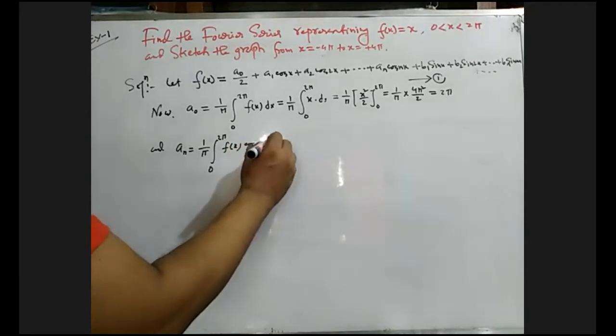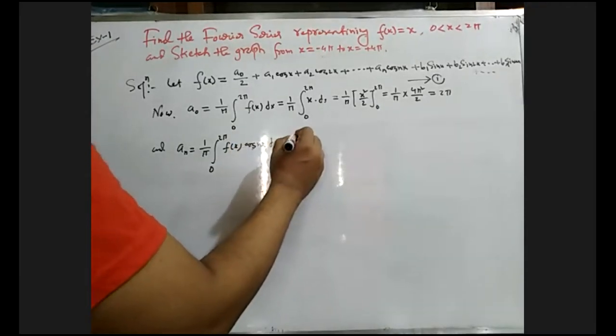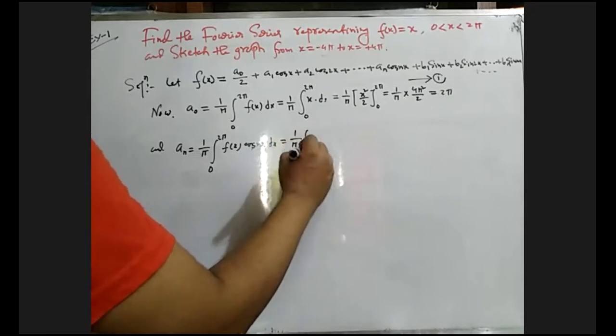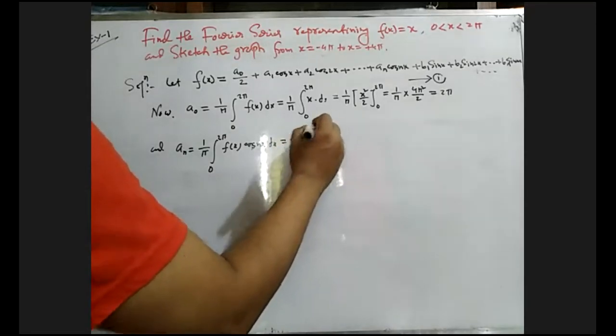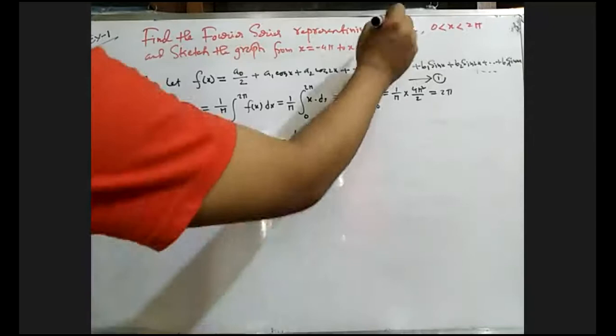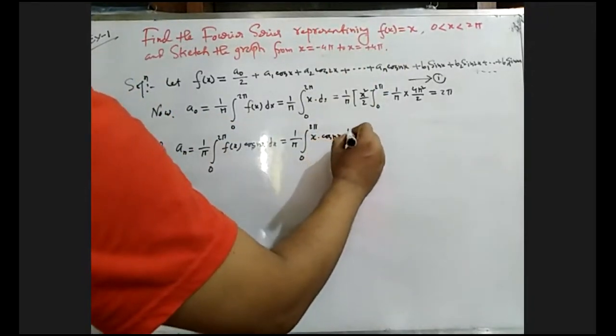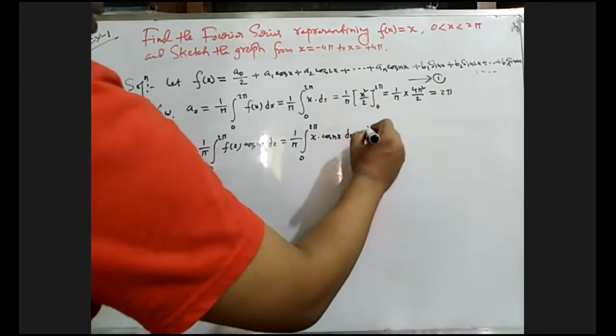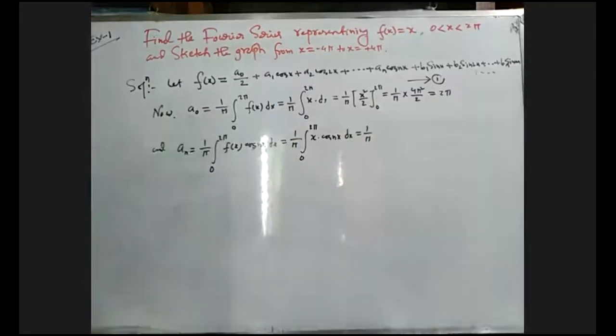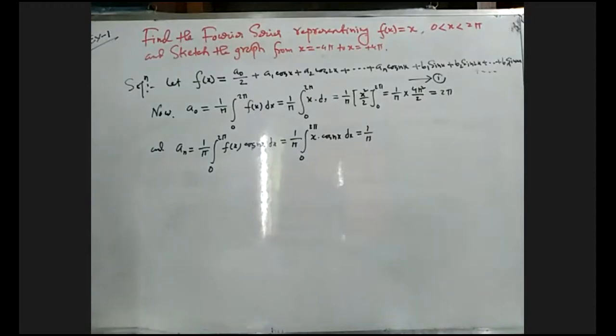Now 1 by pi, 0 to twice pi, f of x equals what was given, x cos nx dx. Now what will be the integration of this? Actually, this is the UV process. We have to use the UV process.